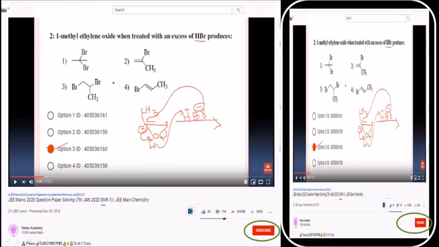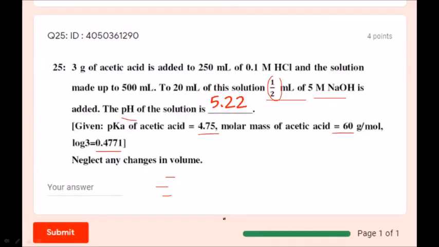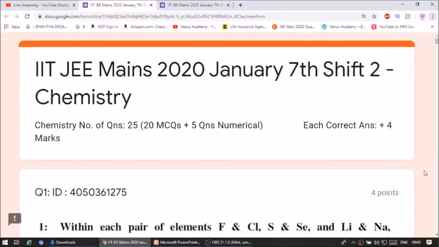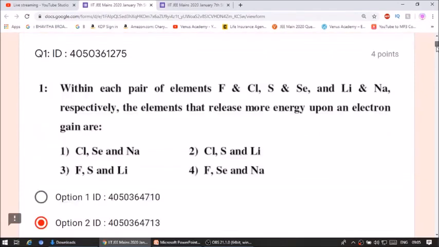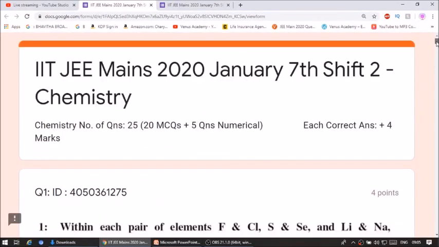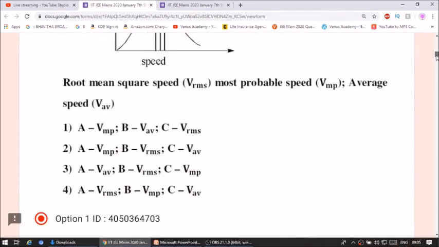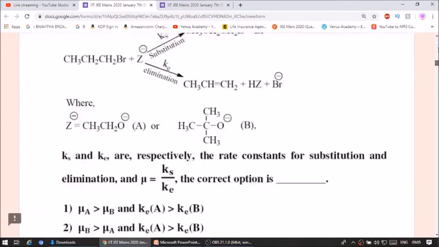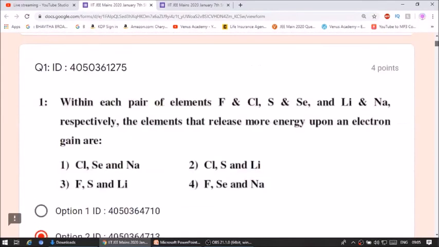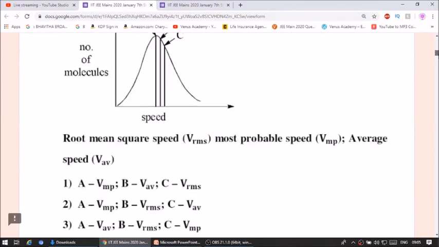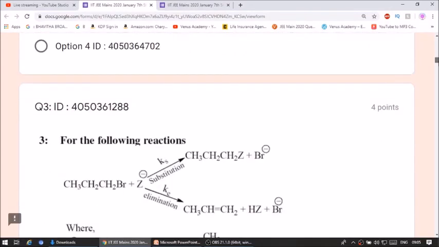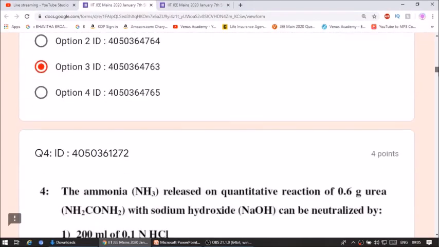Dear students, we have completed all question answers. Once you complete all question answers, you can go back and check them. Let us see. So this is the question paper available online and this is a mock test. And all these links are given in a book by Venus Academy, Target JEE Mains 2020. So in that book you will get all the links to practice these mock tests or the tests on your computer or phone, same as your original test.